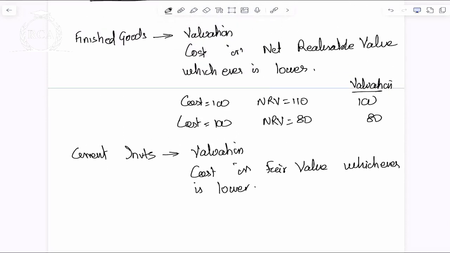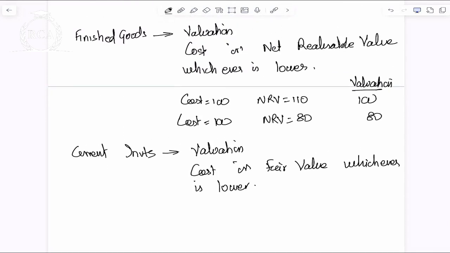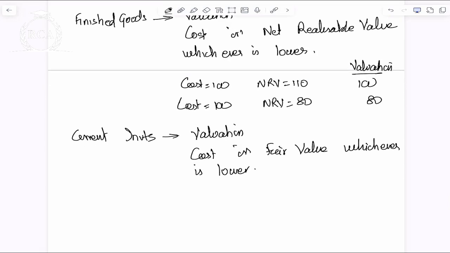Valuation done. The first one you have written: cost or NRV, whichever is lower. Then two examples. First one, cost is 100, NRV is 110, so you will value at 100. Next one, cost is 100, NRV is 80, so you will value at 80. Current investments: valuation is cost or fair value, whichever is lower.